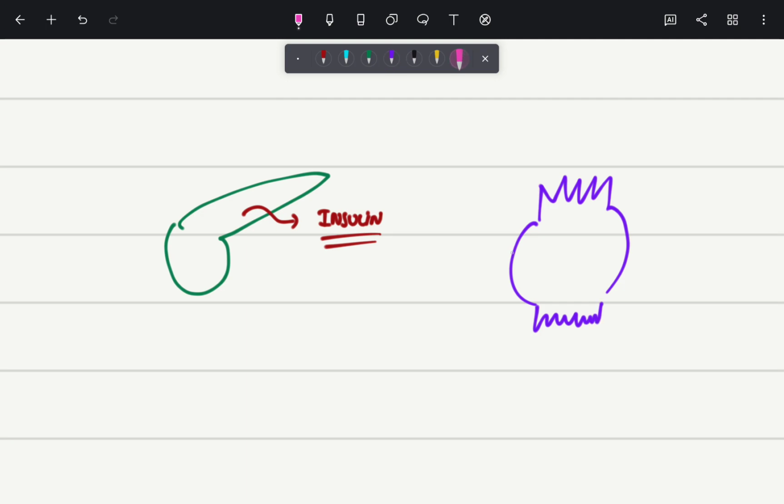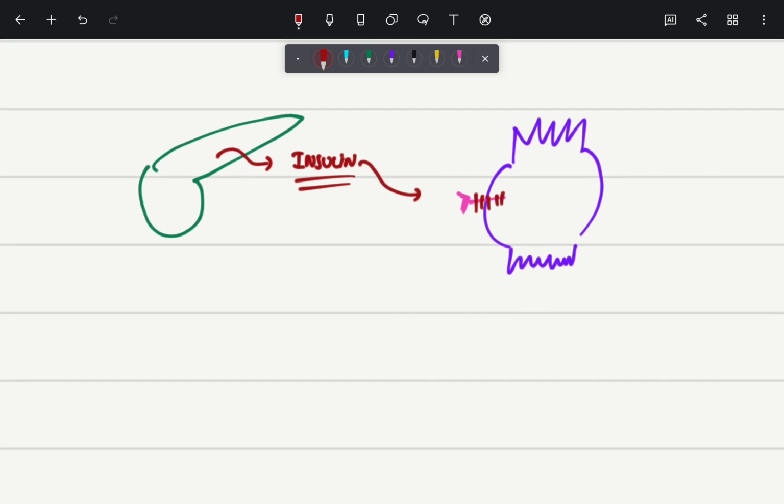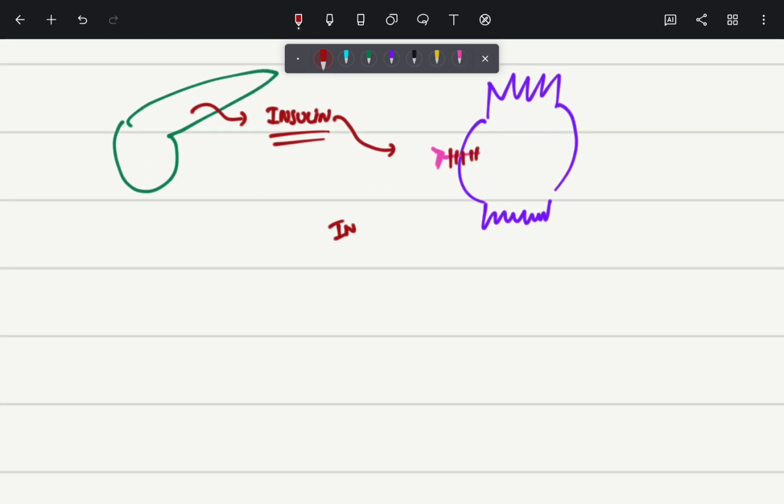The muscle has a receptor for insulin. Now, imagine this receptor is not working properly. Hence, the insulin cannot come and bind to this receptor. This is known as your insulin resistance because there is resistance at the receptors of the muscles.